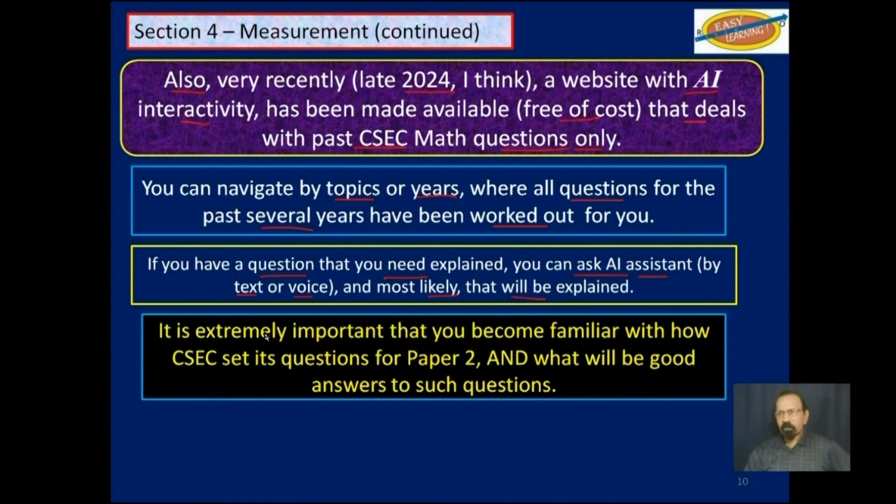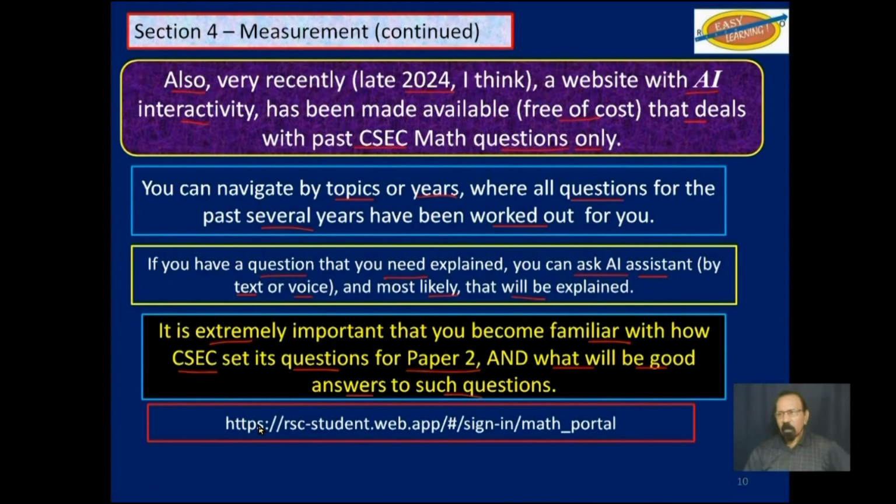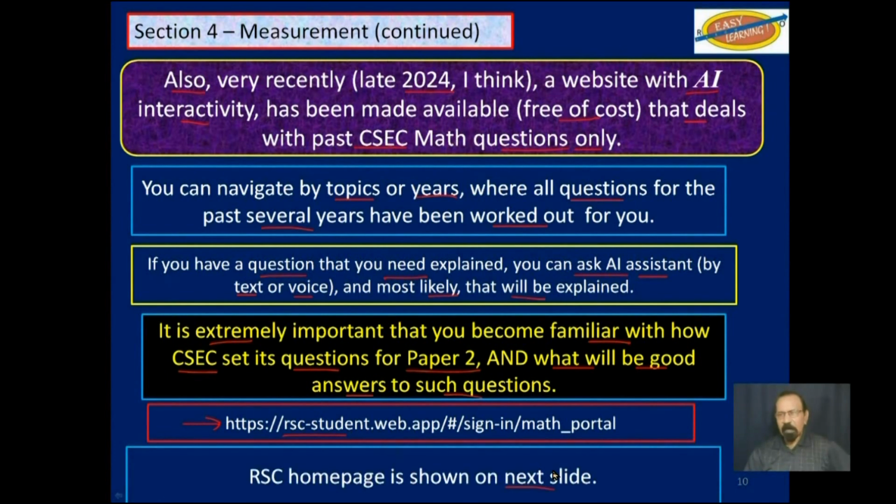Now, it is extremely important that you become familiar with how CSEC sets its questions for paper 2 and what will be good answers to such questions. So this website is extremely crucial. The URL for that website is this, RSC student. In the next slide, I will show you what the whole page looks like, at least at the time when I did this video.